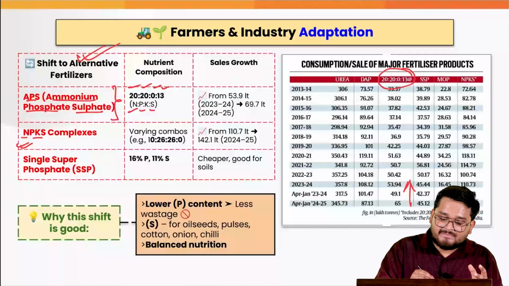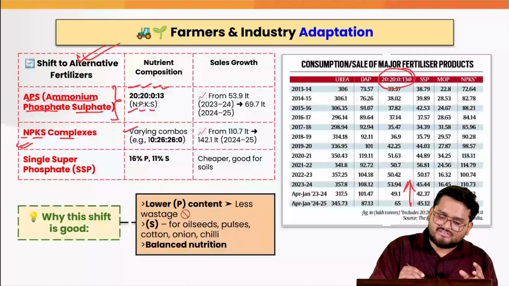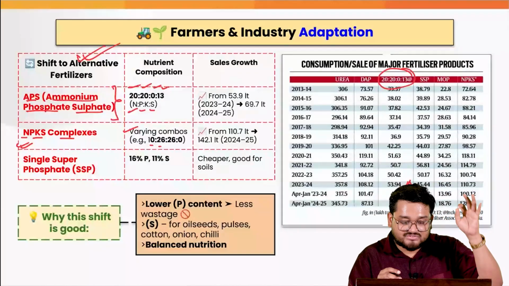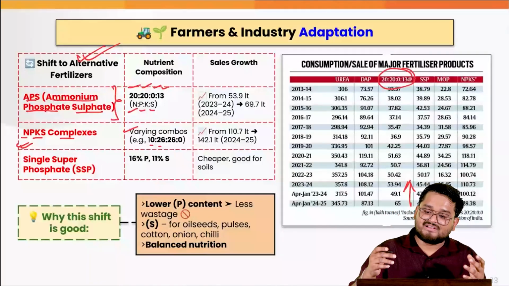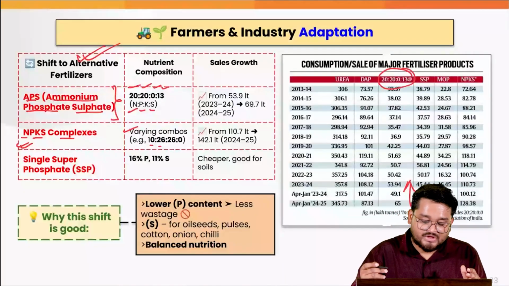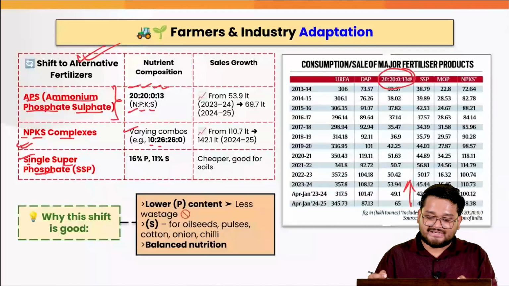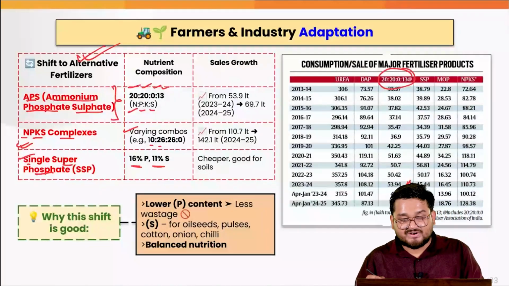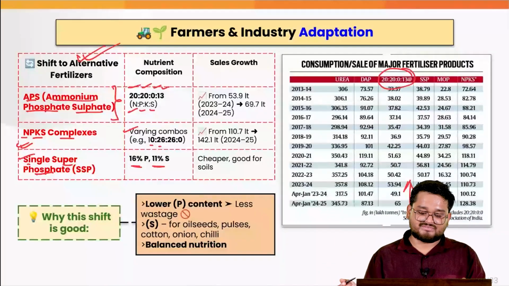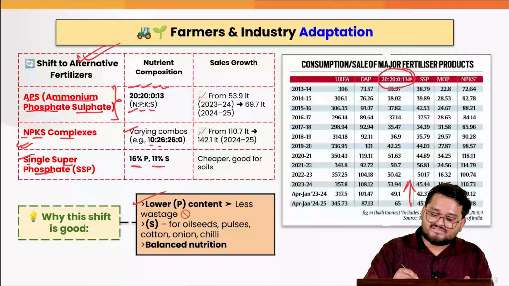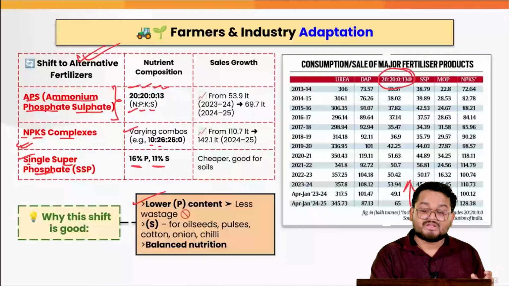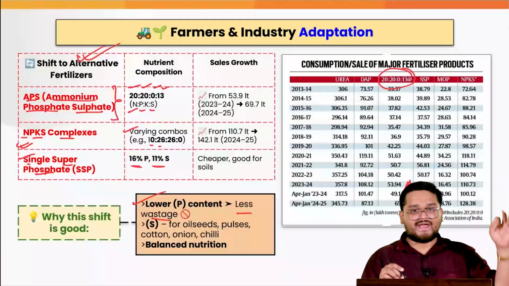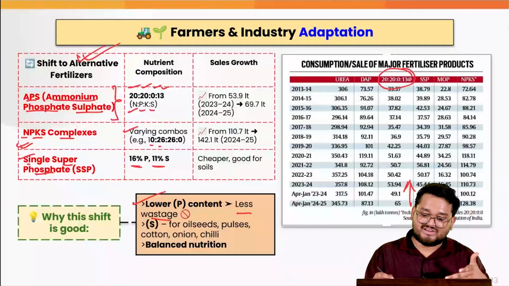Also, there are various NPK complexes in various combinations and ratios, such as one ratio can be 10:26:26:0. Those sales are also increasing over a period of time. We also have the single super phosphate, correct, which has 16% phosphate and 11% sulfur, which is much cheaper for the farmers. So the main benefit here is that we have lower phosphorus content, which means that we are wasting less. Already we are dependent on imports, so we have to reduce our wastage, right?